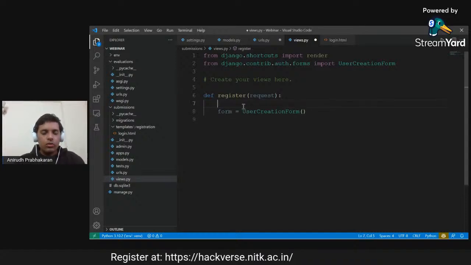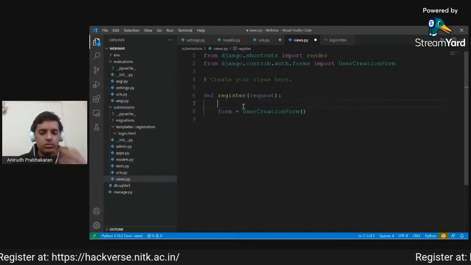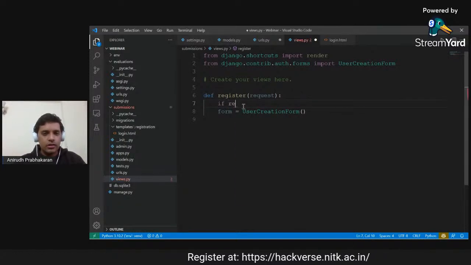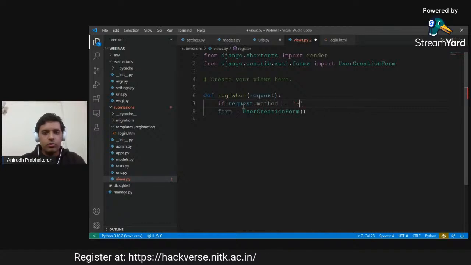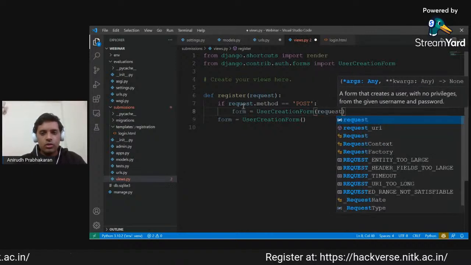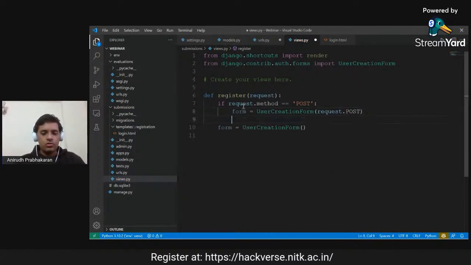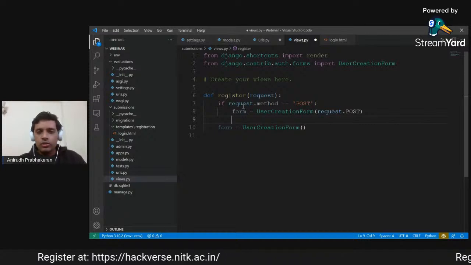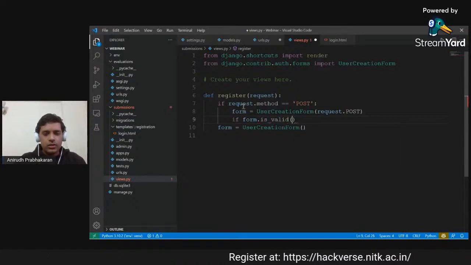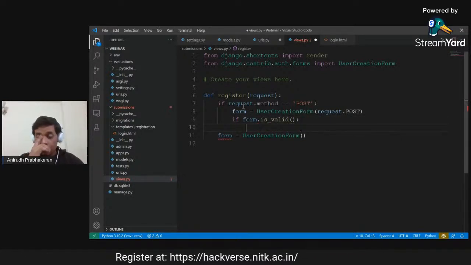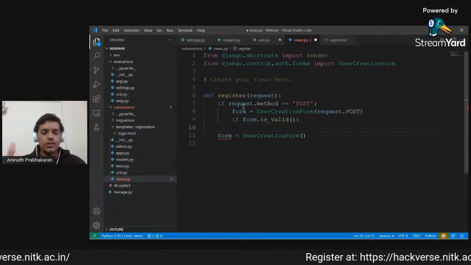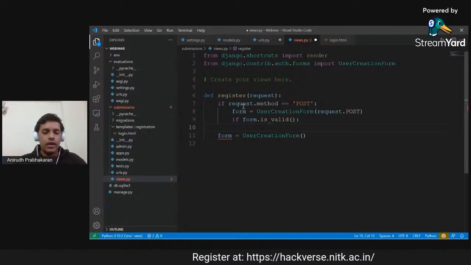Now we have to make sure whether this is a get request, because if it's a post request, that means the user is currently trying to register. So we will first check if the request method is post. If it is post, that means the form has some filled data. So we will collect the filled data from request.POST. Now that the form has been pre-filled with data, we will check if the form is valid. This runs a lot of tests to make sure that all the fields we have filled in are valid, and that they are not some sort of SQL injection attack or any other attack.